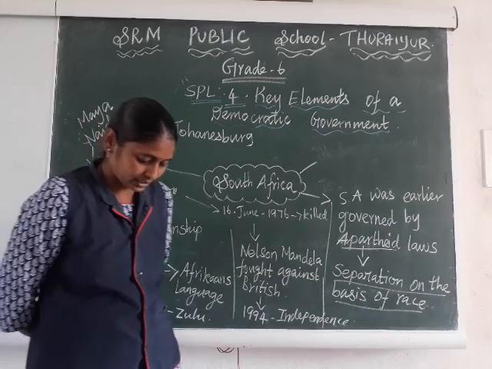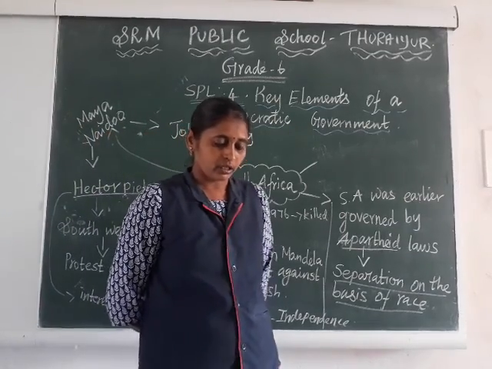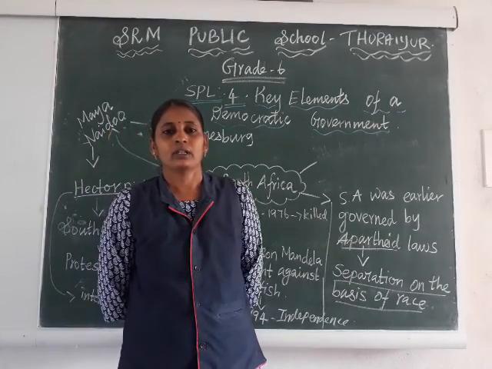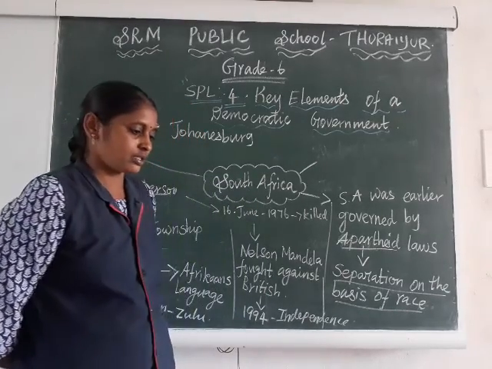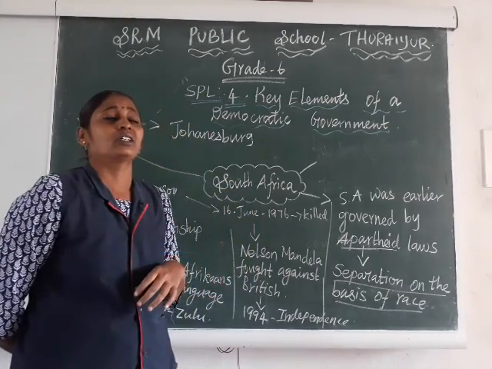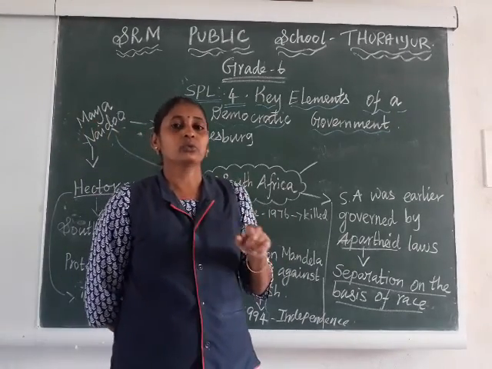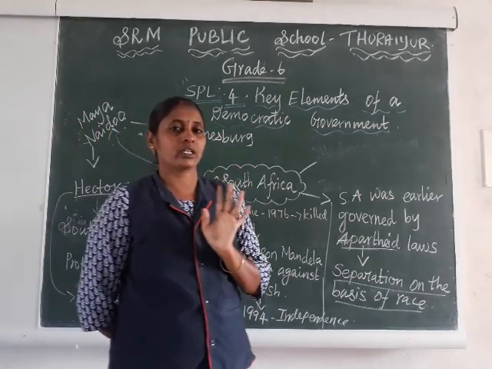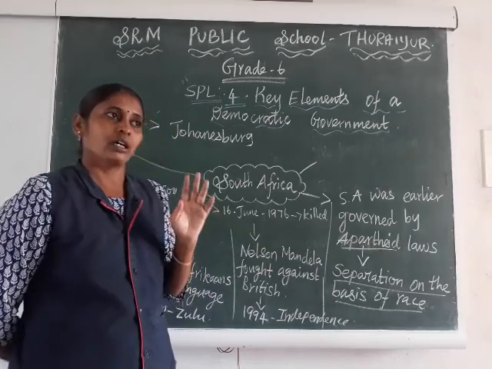Often you hear the story. One time Gandhiji was traveling by train in South Africa. That compartment was only for white people. So he was sitting in the seat. That time one white man came and asked, who allowed you to sit here? So Gandhi showed the ticket, a first class train ticket.